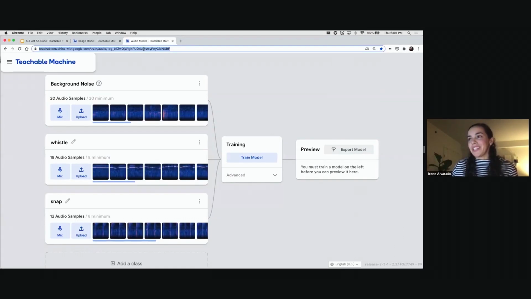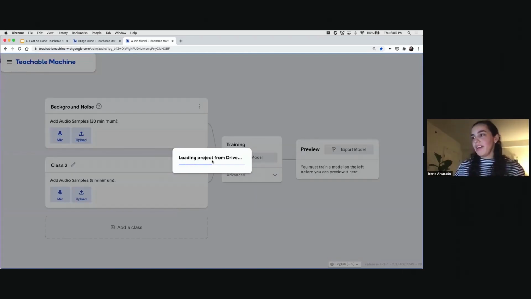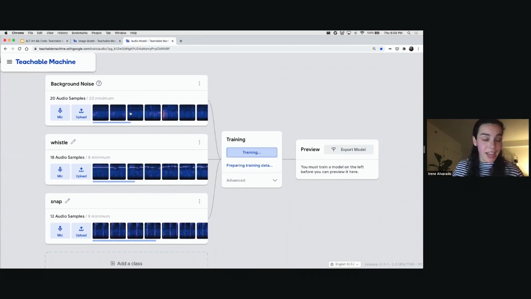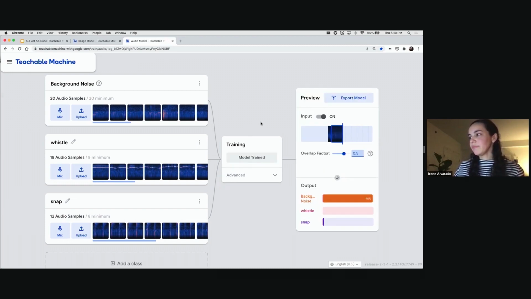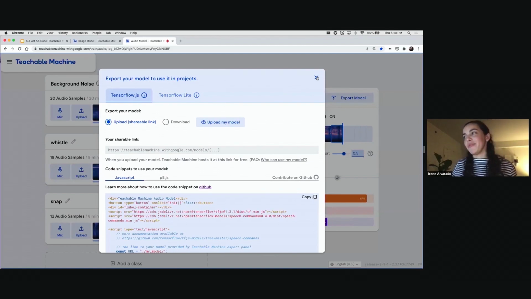I actually have a little example here that I want to show, just so you can see how this works. I'm loading a project that I had created beforehand from Google Drive. This is some audio data that I had collected beforehand. There are three classes: background noise, a whistle, and a snap. Let's see if it works. You can see the whistle works. You can see the snap works. Same thing here, I can export the model to other places.